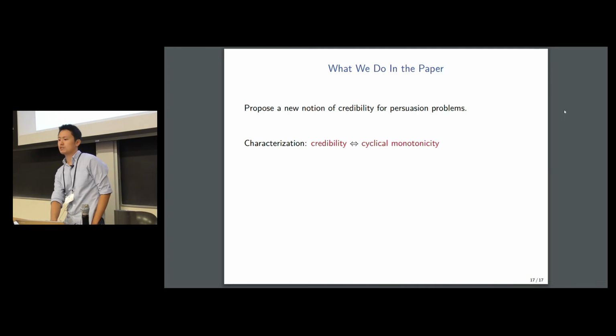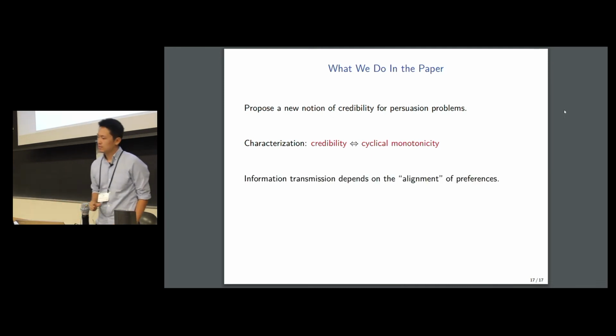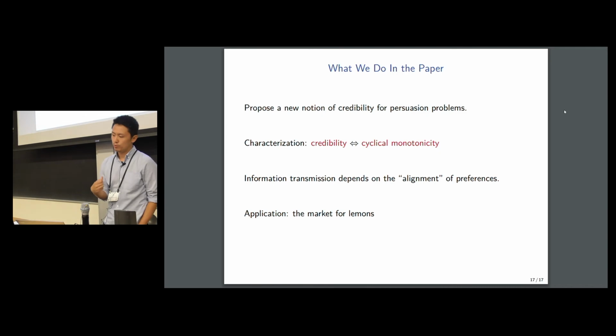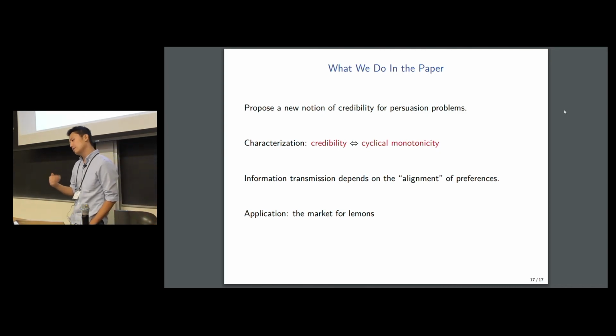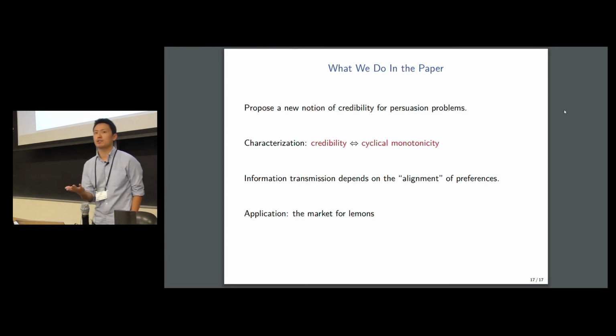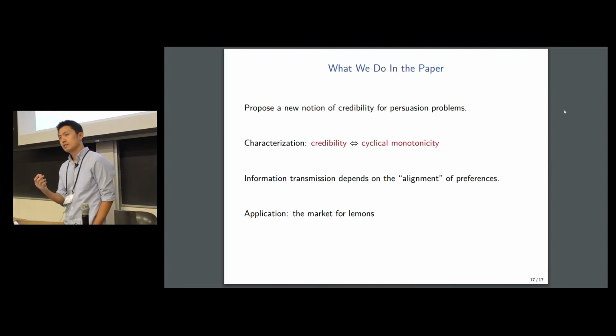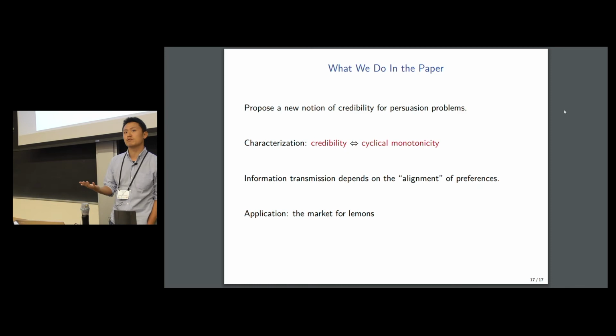With this characterization in hand, we then show that information transmission depends critically on the alignment of players' marginal incentives. This generalizes what we saw in the examples today. Lastly, as an application, we apply our approach to the market for lemons. In particular, in the canonical MWG setting of adverse selection, we show that the seller cannot credibly disclose any information to address the inefficiencies arising from asymmetric information.